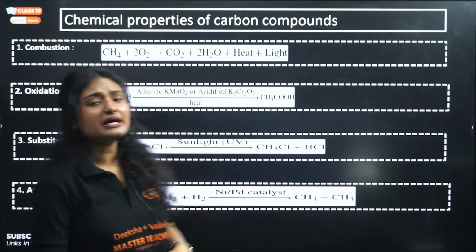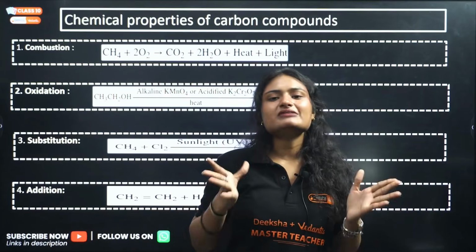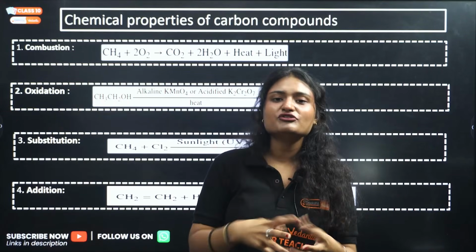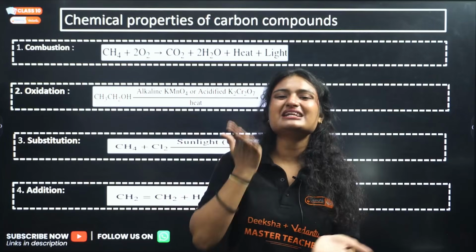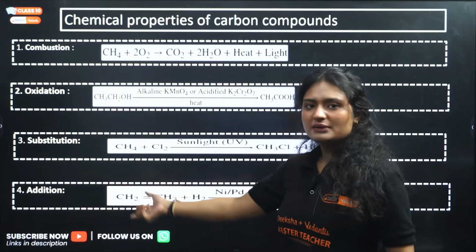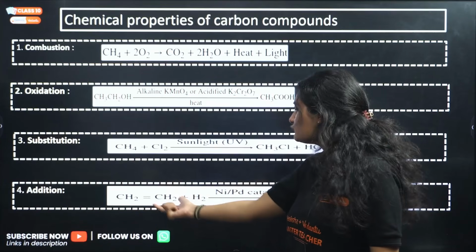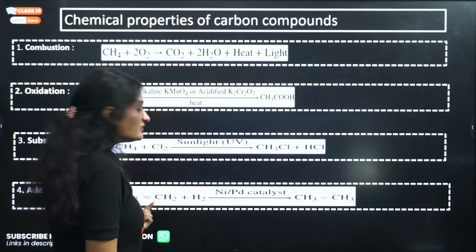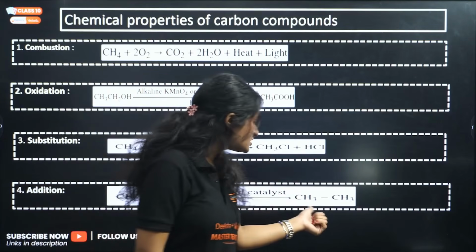Addition reaction is shown by unsaturated compounds that have a double or triple bond. So there is a requirement for addition; there is a possibility where you can add another atom. There is no atom getting replaced here. Four hydrogens will be there, but in place of this double bond, two additional hydrogens get added.